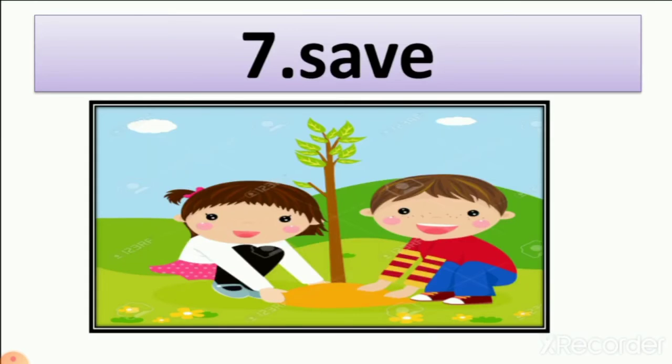Number 7, save, SAVE. So this one boy and one girl, what are they doing? They protect the tree. So it means we should save trees. Why? Because trees give us fresh and clean air, right? We cut trees for our benefits. So we should save trees. We should plant them, water them and grow them.